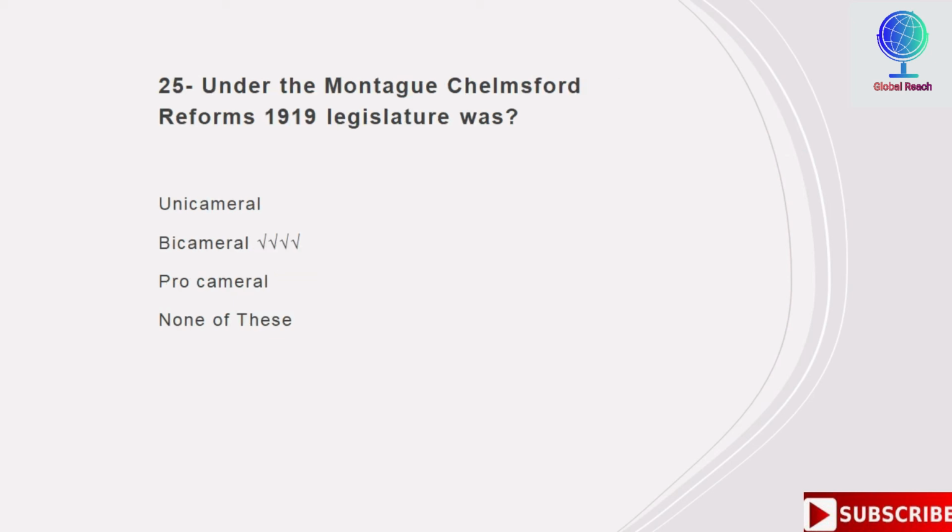Under the Montague-Chelmsford Reform 1919, the legislature was, options are unicameral, bicameral, procameral, none of these. So correct answer is bicameral. Under the Montague-Chelmsford Reform 1919, the legislature was bicameral.